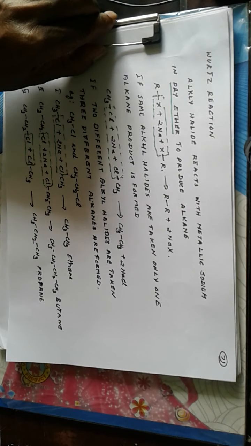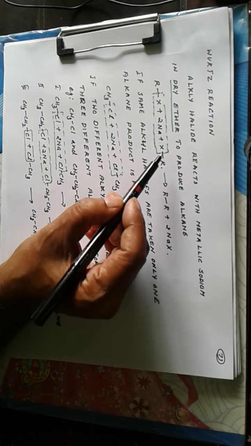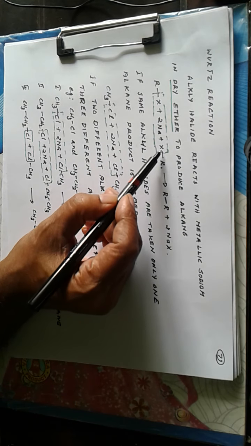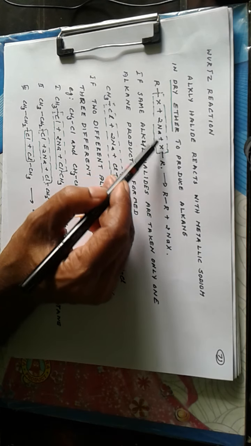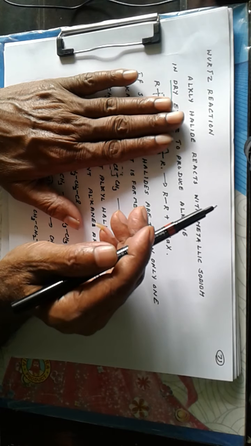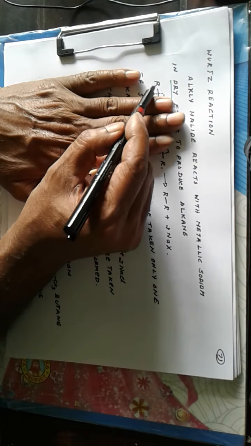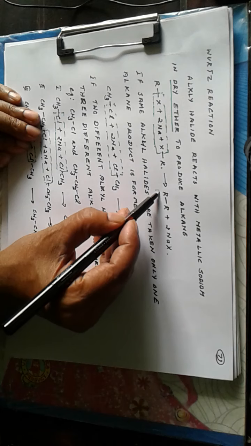Now another set of reactions is called the Wurtz reaction, that is the reaction between alkyl halides and metallic sodium, again in dry ether medium. Now the reaction is RX plus 2Na plus XR. To understand the reaction, you put X and 2Na in a box, then the 2NaX is removed and we get R valency connected to valency of R. RR is a hydrocarbon.